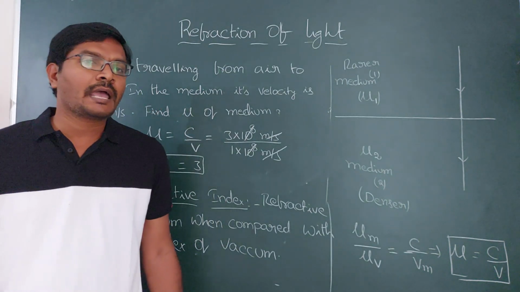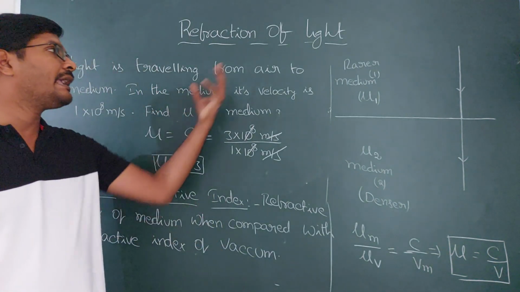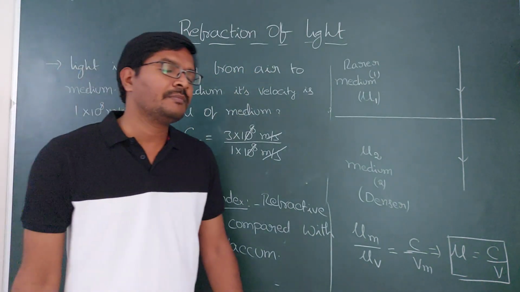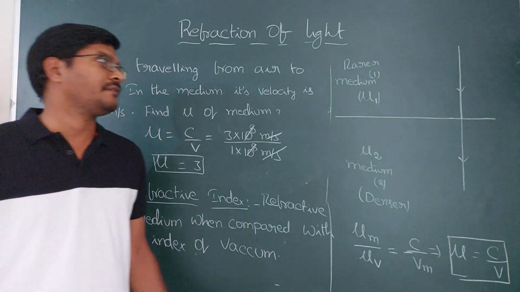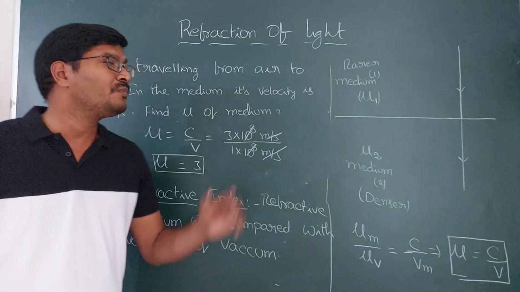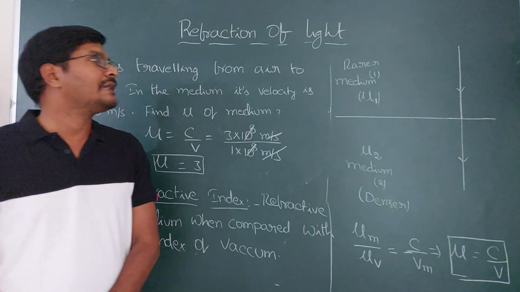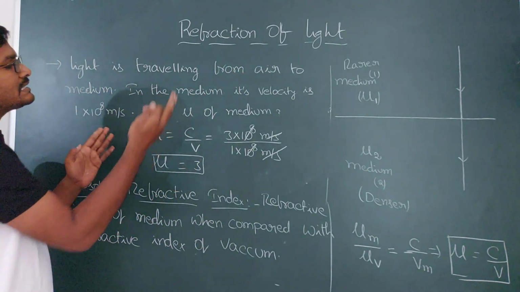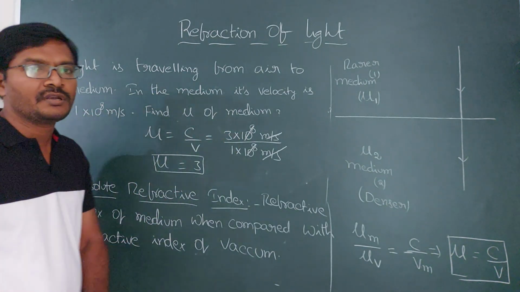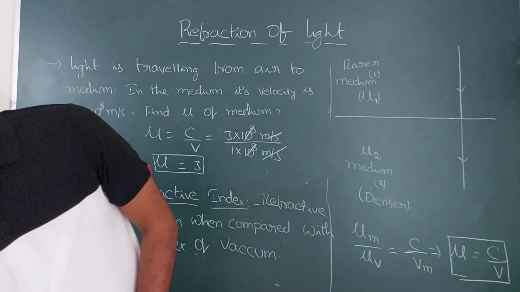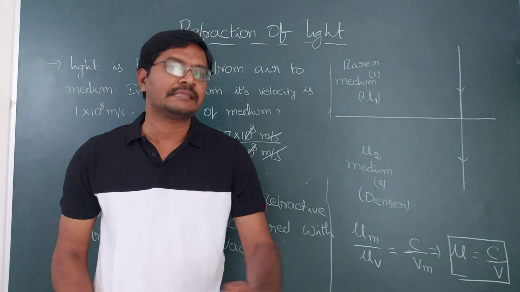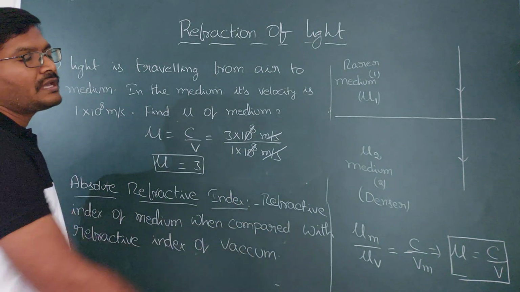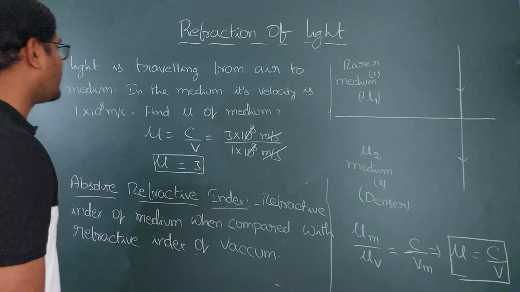All the mediums have a refractive index more than air, more than 1. 1 is the least refractive index, and the remaining mediums have more than 1. So the least refractive index is for vacuum, and also we can take it for air. As the refractive index increases from 1 to 3, velocity is going to decrease from 3 into 10 to the power of 8 to 1 into 10 to the power of 8. As the refractive index increases, the velocity of light decreases in that medium. So these are some example problems related to absolute refractive index.